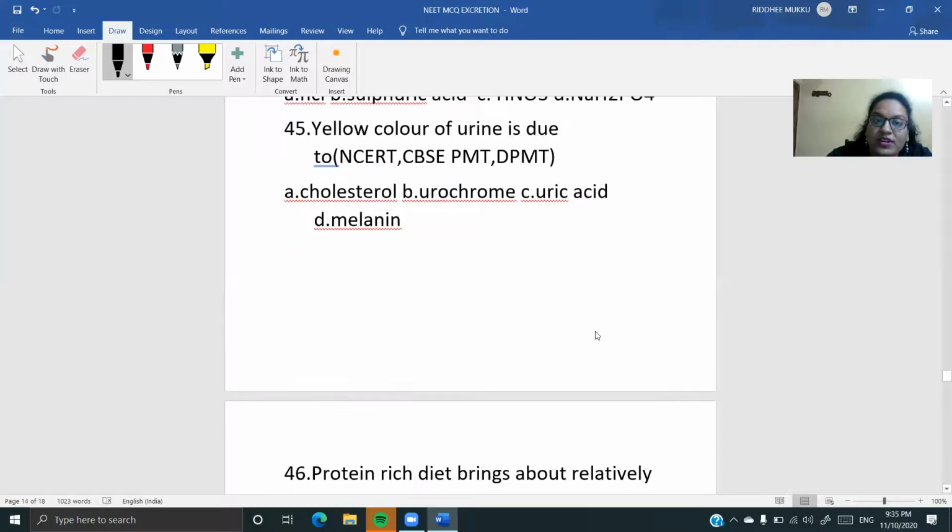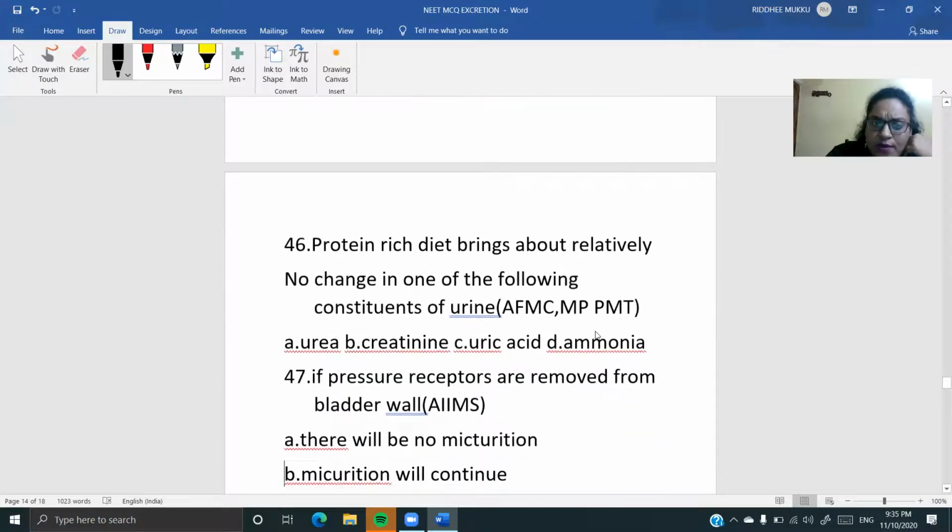Yellow color of the urine is due to, you all know it's going to be what? It's a urochrome. Urochrome कैसे प्रोड्यूस हुआ है चिल्ड्रन? It is going to be because of the हीमोग्लोबिन, जो आपके पिगमेंट है उसके डिस्ट्रक्शन के दौरान जो प्रोड्यूस होता है। So it's going to be urochrome pigment making yellow color of the urine.